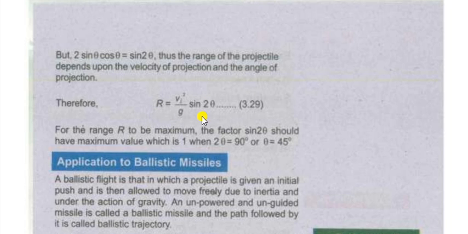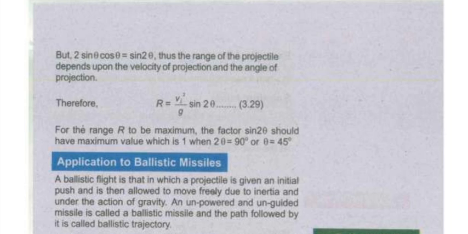So in this expression, we have projected a projectile with velocity vi and acceleration due to gravity g, so these are constant for a particular case. So the range is maximum when sin 2 theta has maximum value, and sin 2 theta has maximum value of 1. So we have to place sin 2 theta is equal to 1, and sin 2 theta is 1 only at the angle 2 theta is equal to 90. If 2 theta is equal to 90, then sin 2 theta is 1 and theta is 45. So we can say that at theta 45, the range of projectile is maximum.